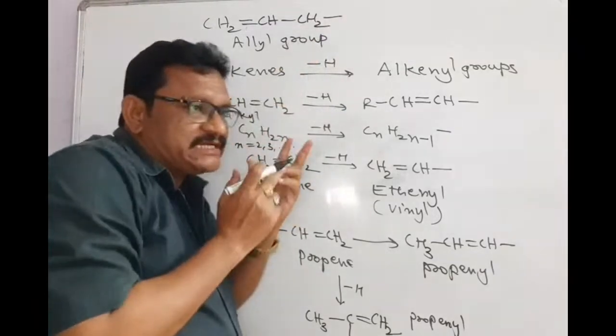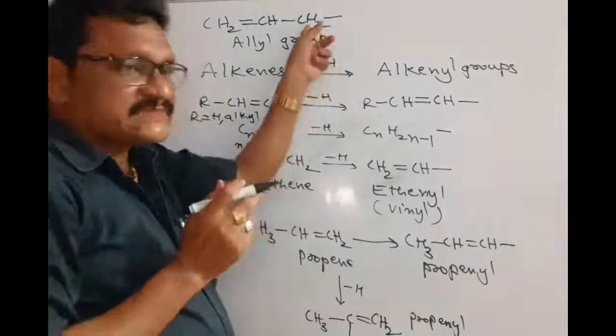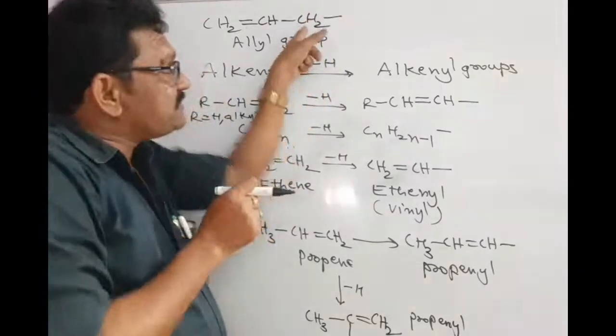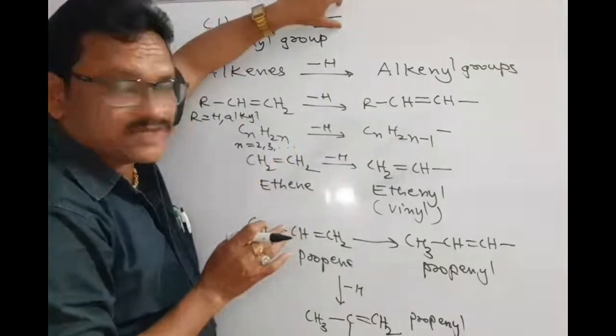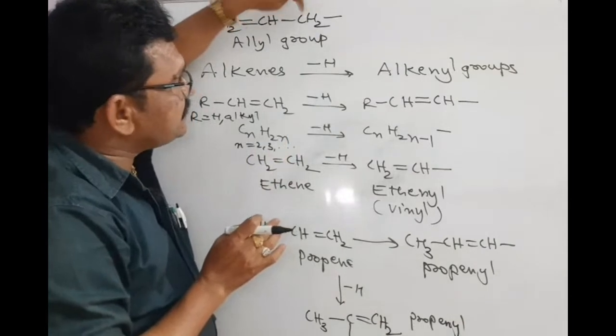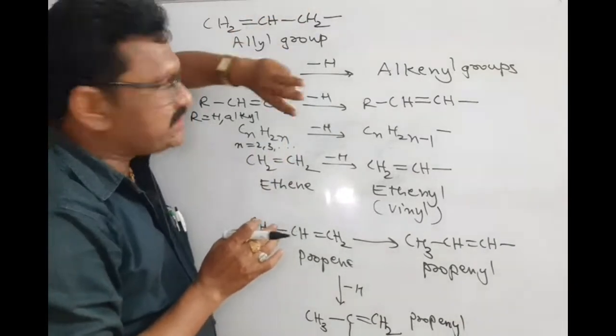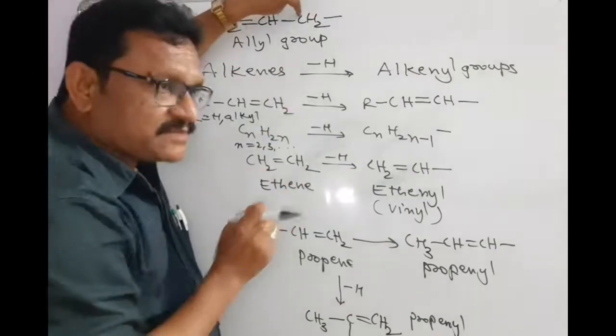Moreover, one thing you remember, the allyl group belongs to the primary category, secondary category, or tertiary category. This is the primary category. Sir, how can you justify this is primary? For example, you cannot remove hydrogen from this. Here this carbon contains how many hydrogen atoms? 3 hydrogen atoms. A carbon with 3 hydrogen atoms is called primary carbon.